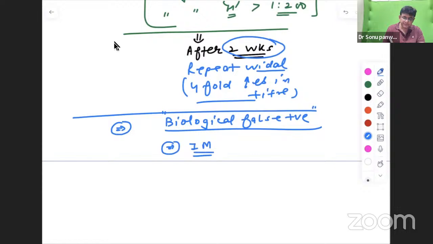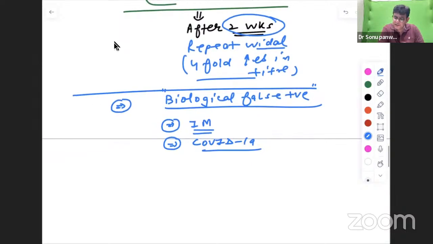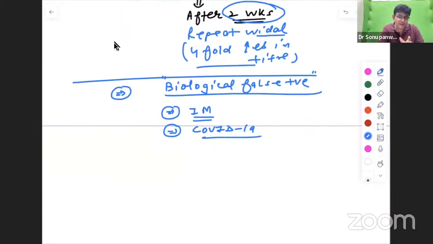In infectious mononucleosis. Everybody was confused when the COVID-19 pandemic was going on, Widal test was coming positive with them. This is because of cross reactions. So biologically false positive reactions do happen in Widal. So a positive result doesn't confirm that anybody is having typhoid fever.